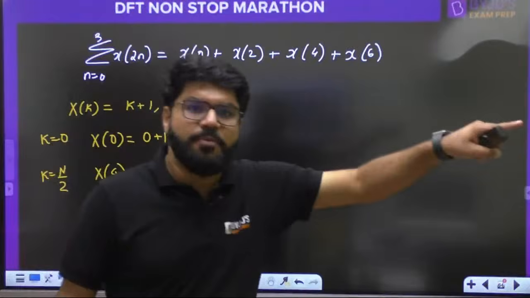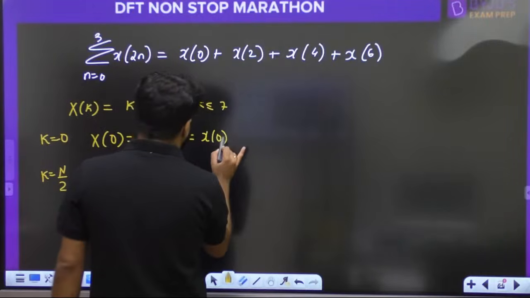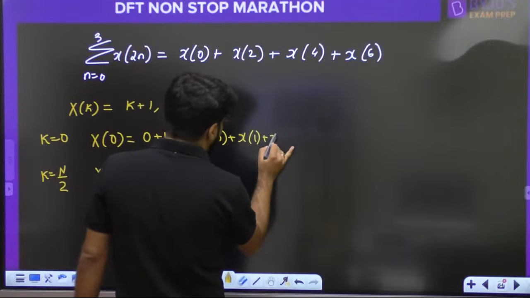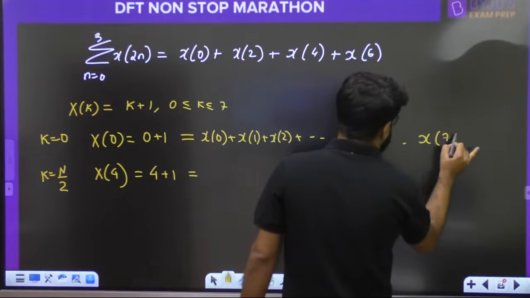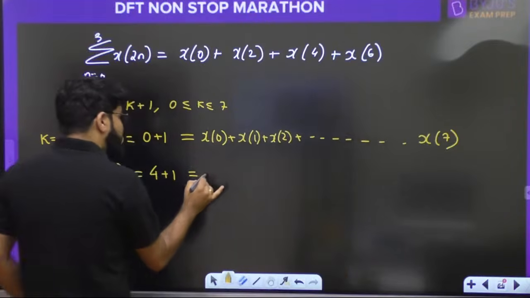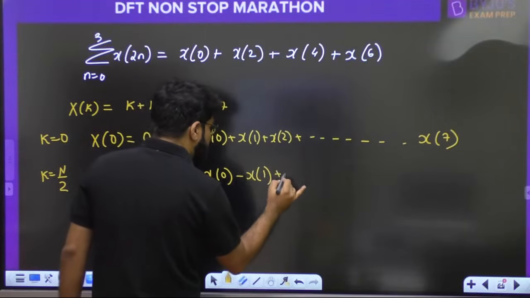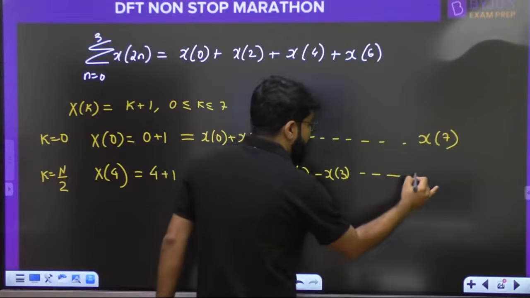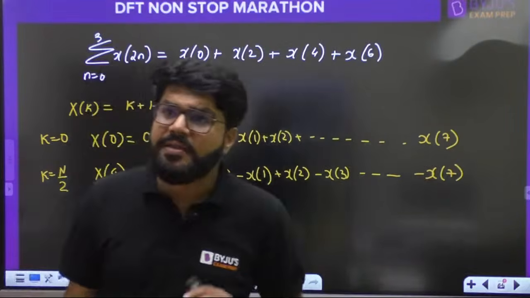The first ordinate is the sum of all the values. So x0 plus x1 plus x2 up to x7. Right. Central ordinate, alternate sign, na? x0 minus x1 plus x2 minus x3 up to minus x7. So see, automatically what will happen when you add them?